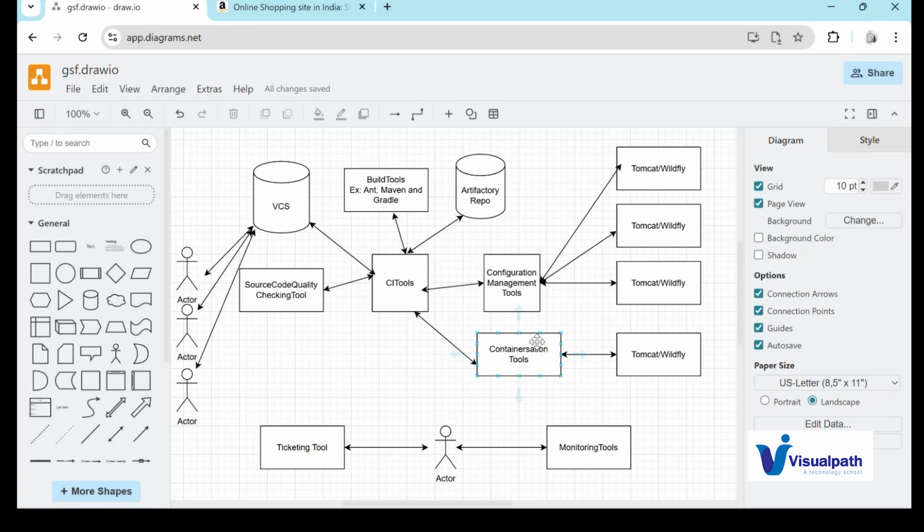And even using Docker, we can perform the deployment to our application servers. So this is all about the architecture here.